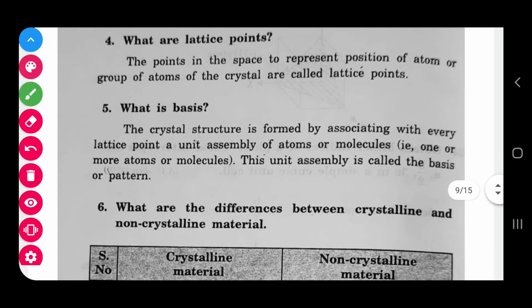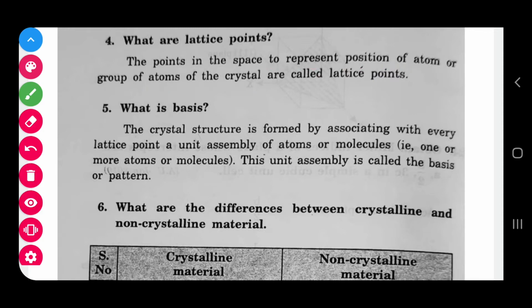And next, what are lattice points? Just now I told you, lattice points are points which represent the position of an atom or a group of atoms. Lattice points are a set of imaginary points which just represent the position or orientation of the atoms in the crystal. We have to imagine them. So that is what we call lattice points.